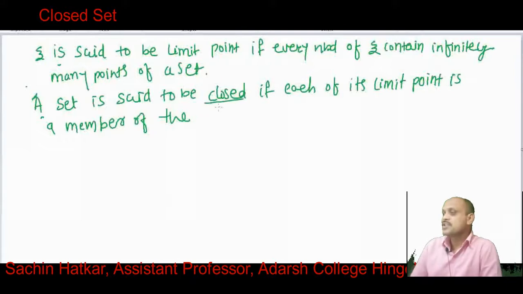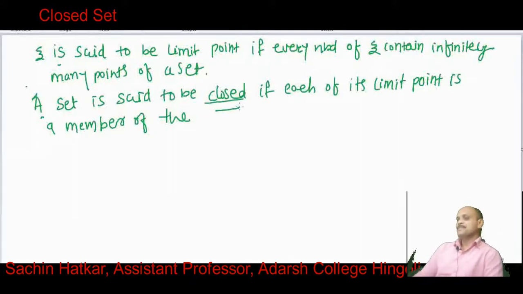This is the definition of a closed set. So, if every limit point of a set is a member of the set, then the set is called a closed set.